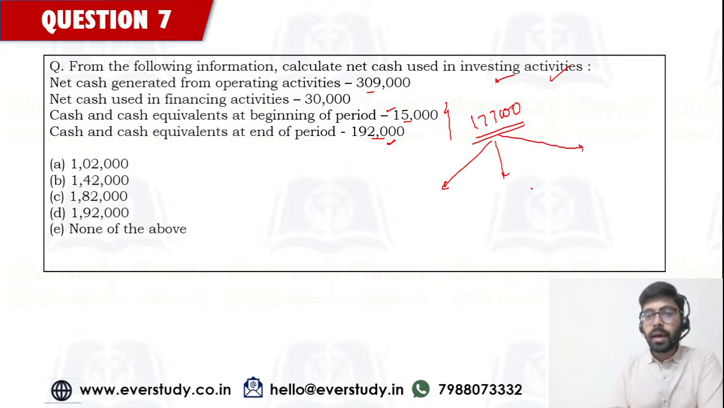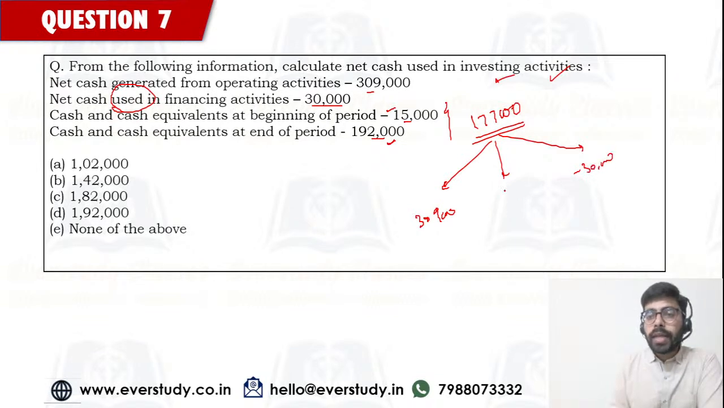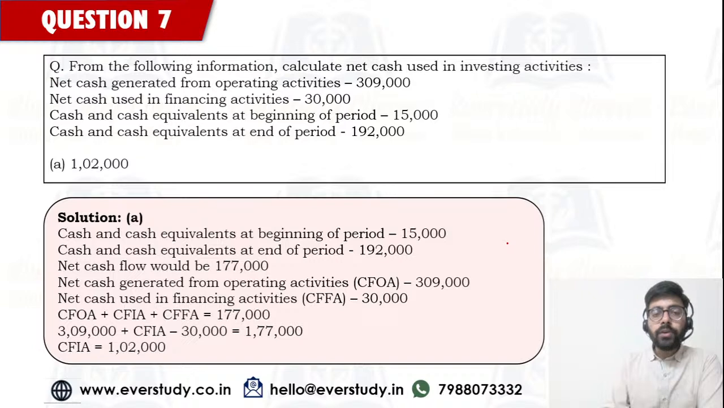I'm seeing some answers coming in. So operating, we are given the cash has been generated 3,09,000, and in financing we are given that cash has been used. So basically this 30,000 has been used. So this is going to be a negative figure. Okay, and this difference of investing activities is what we have to find out. So aggregate all 3 and put it equal to 177,000. So how much is this going to be? The difference is ultimately going to turn out to 1,02,000. That means the answer is going to be your option number A.